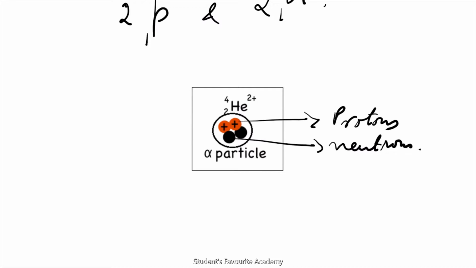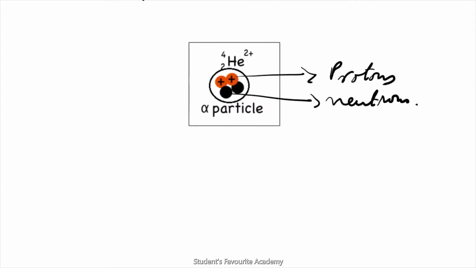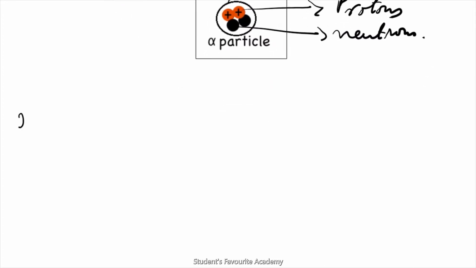The second property: the mass of an alpha particle is roughly 4 times the mass of a proton.